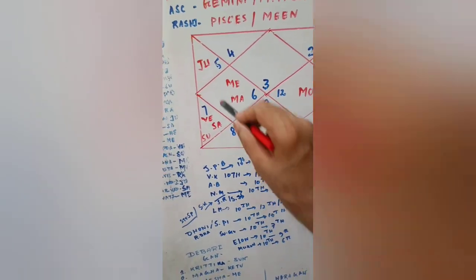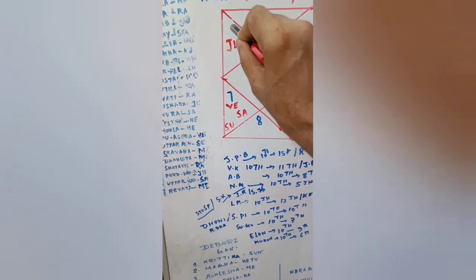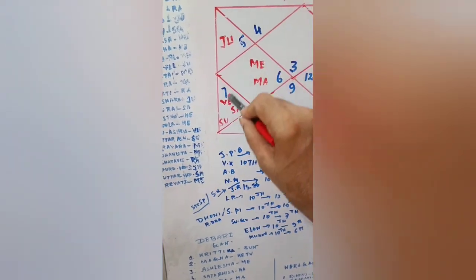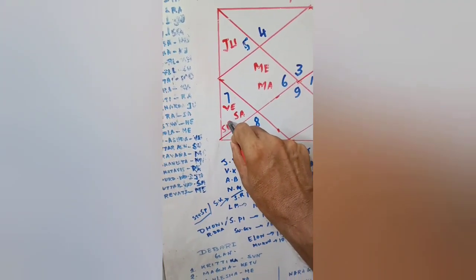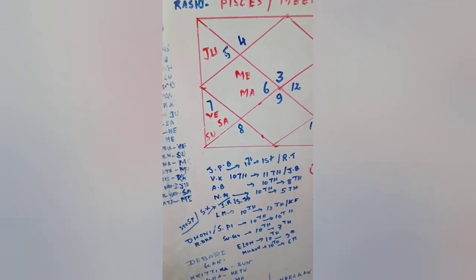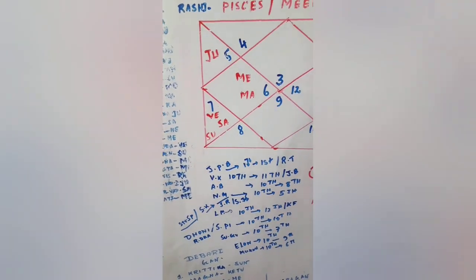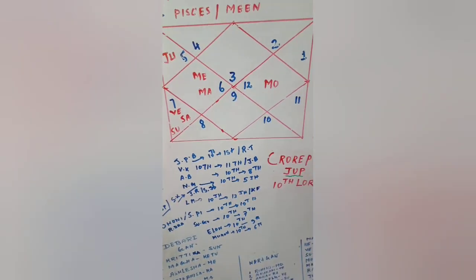Another factor is that the 3rd house lord of creation is posited in the 5th house of talent, making the chart even stronger. So this is the famous chart of Bill Gates.